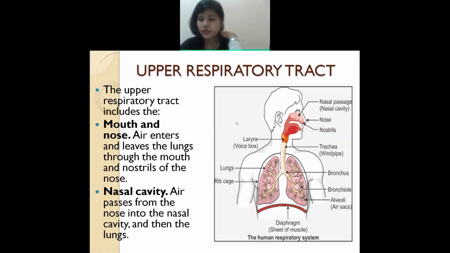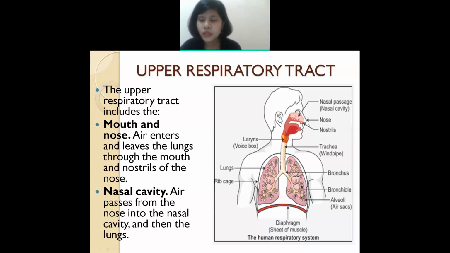Okay, so this is the upper respiratory tract. In the upper part of your respiratory system, what is there? First is your nose and the mouth. Your nose and the mouth are also responsible for helping you in breathing. Understand?